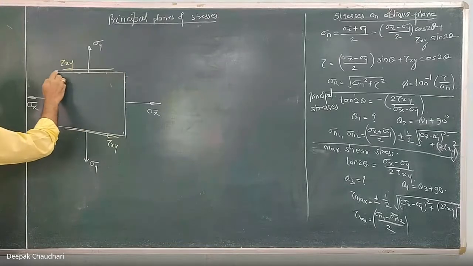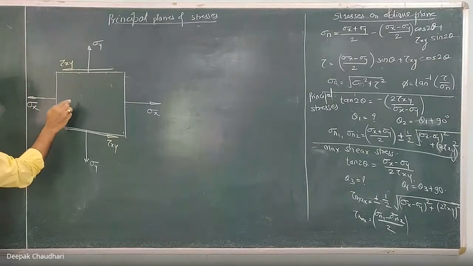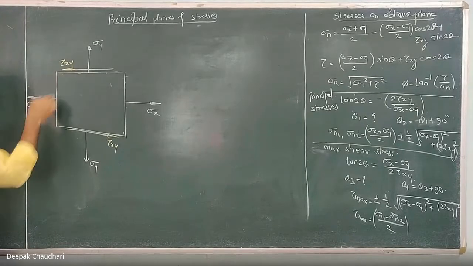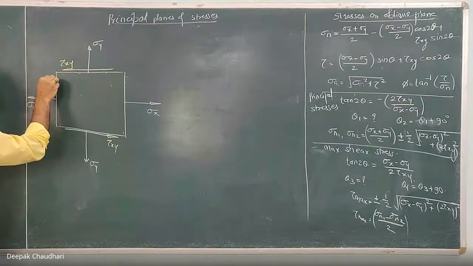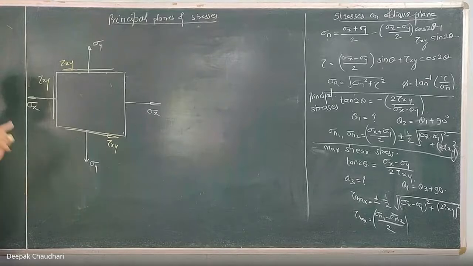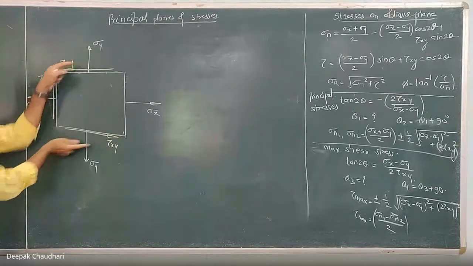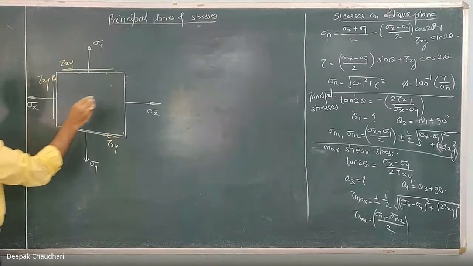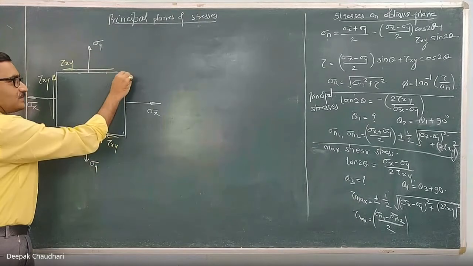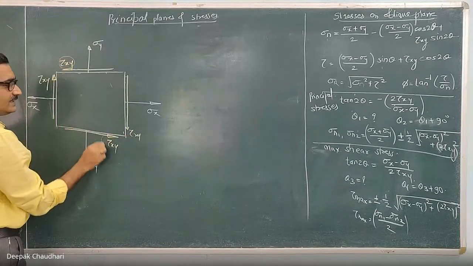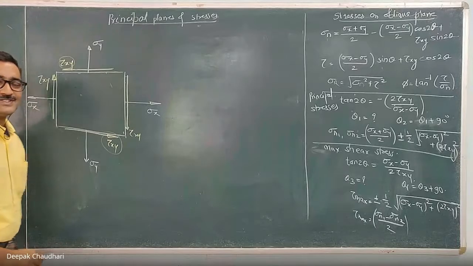Now suppose this is the externally applied shear force or shear stress. With this shear stress, an equal amount of shear stress is induced on a plane perpendicular to that. If this is tau xy, then this is also tau xy, and opposite in nature. If these two stresses tend to rotate the body in the anti-clockwise direction, then these will be in the clockwise direction. So these are the applied shear stresses, whereas these are the complementary shear stresses.